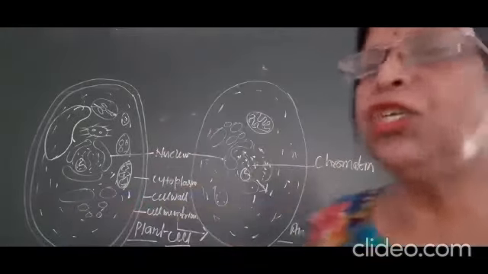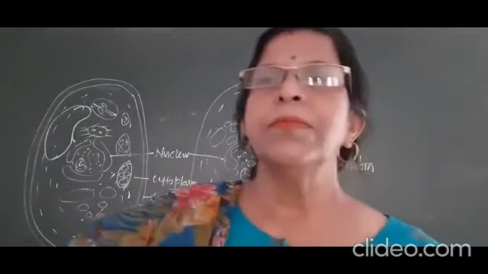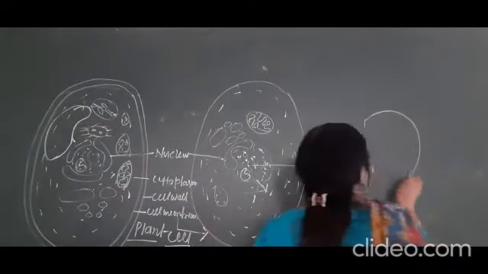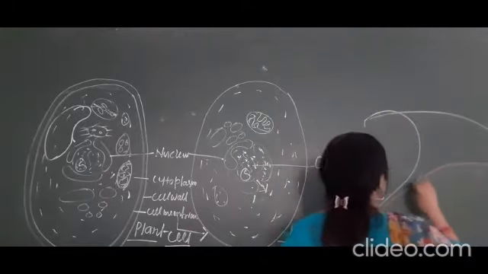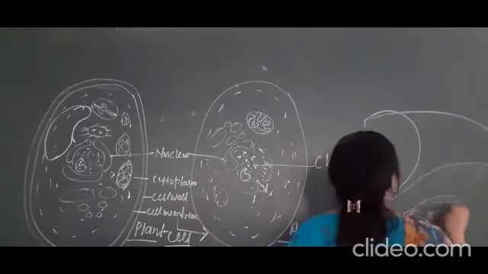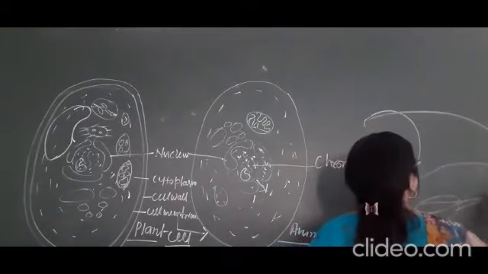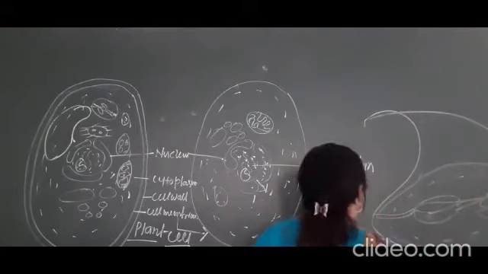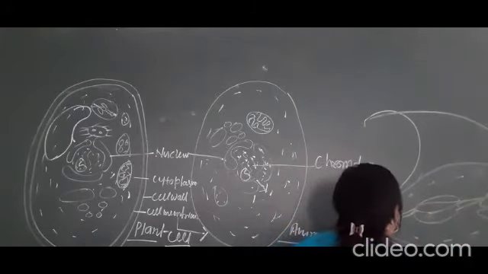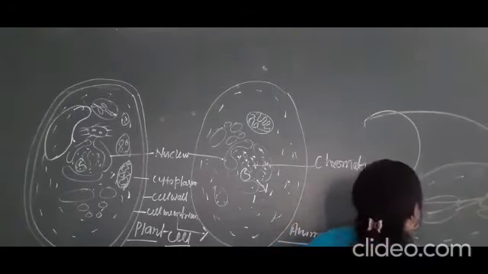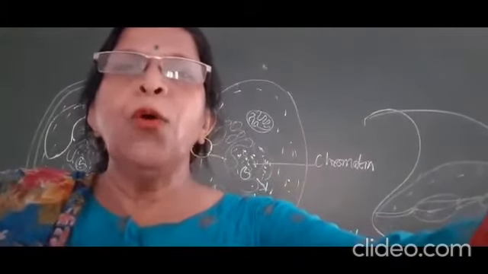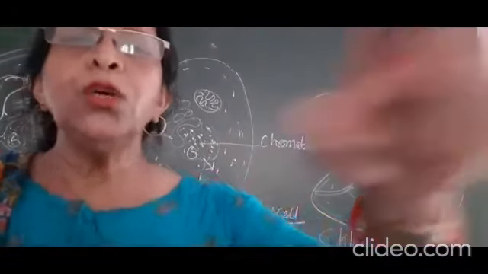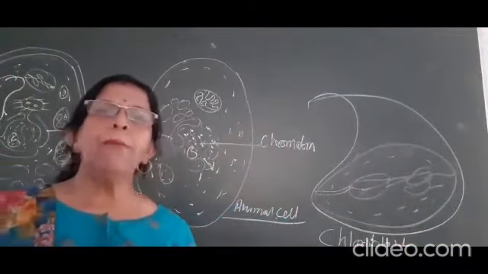You see that structure. This is the structure of the chloroplast. It is also made by a double membrane.